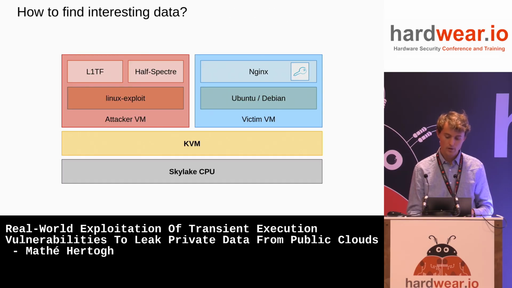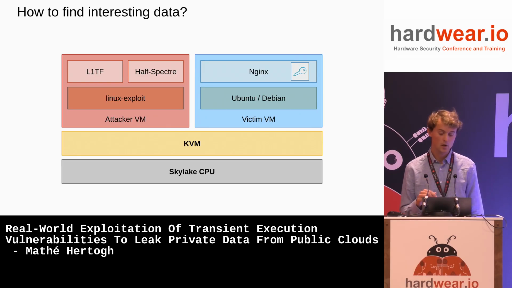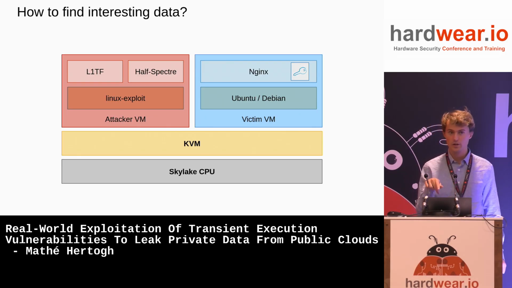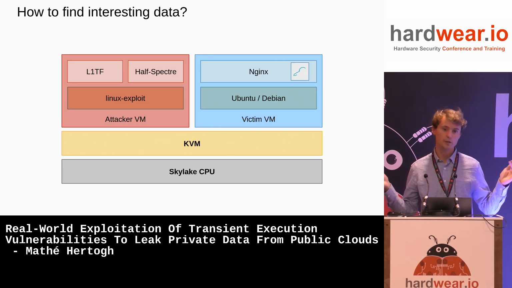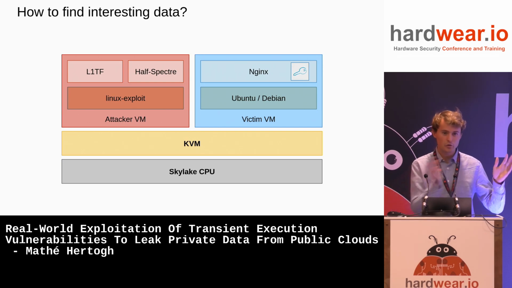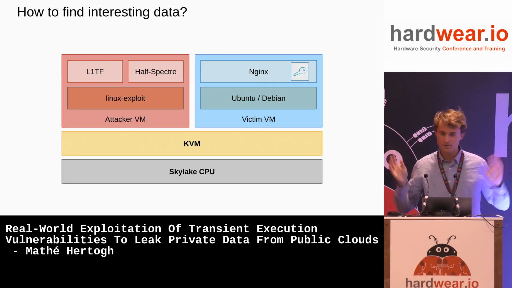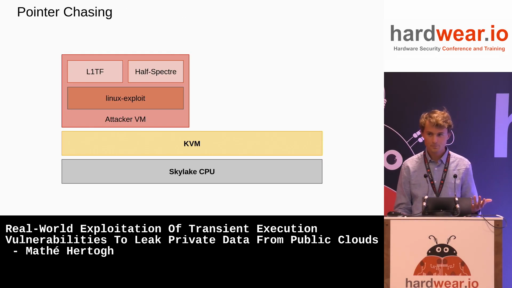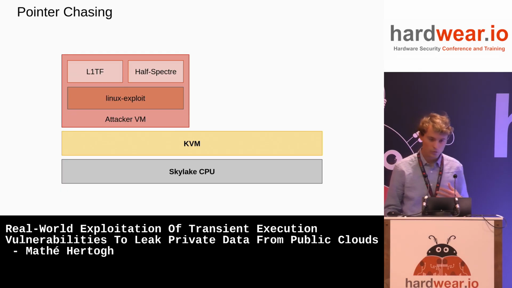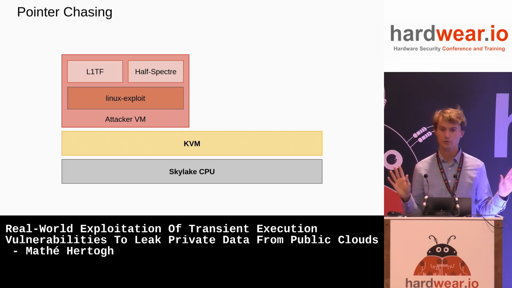Okay, so the real problem is, how do you find interesting data? Because remember, we want to leak this key of Nginx, but for example, on the machine that we exploited on Google Cloud, it has 800 gigabytes of physical memory. So if you're just going to try to read it all and find the key, it's going to take you many, many centuries. So that's not an option. The real thing that we're going to do is pointer chasing. So I'm going to walk you through the exploit now. Remember, it starts without even knowing the victim VM, right? We're just one attacker VM, we don't know anything about the victim.